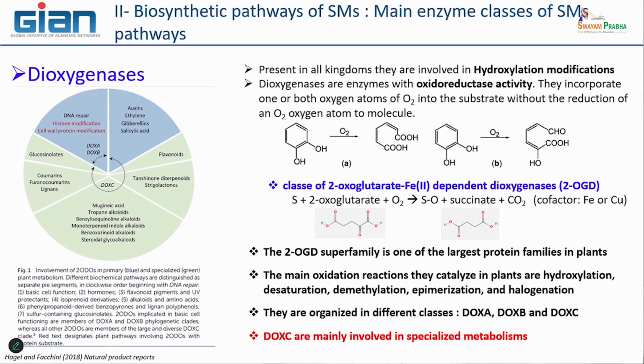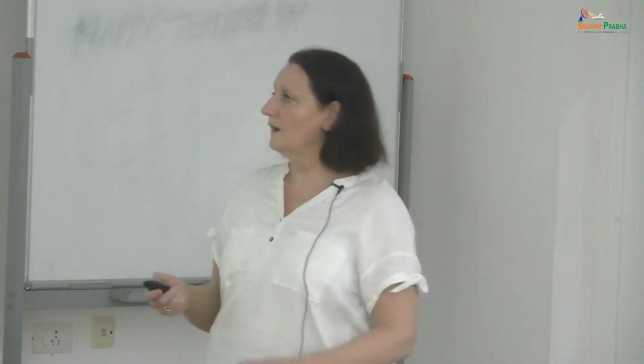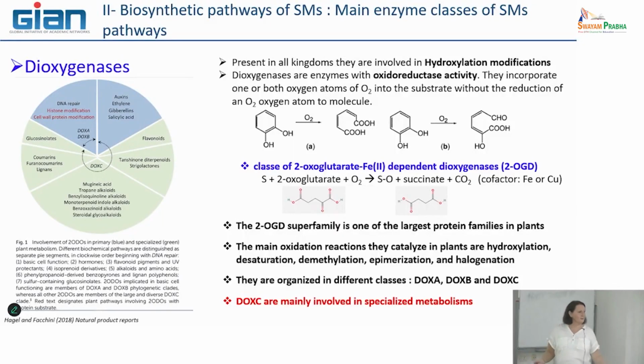And this, what we call a superfamily of OGD, is one of the largest protein families in plants. You can't miss this type of enzyme. They are essential in every metabolic pathway, primary and secondary. And what we have observed is that they can be organized in 3 classes named DOX-A, DOX-B, and DOX-C.